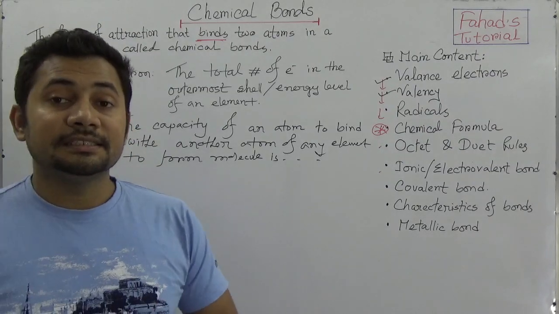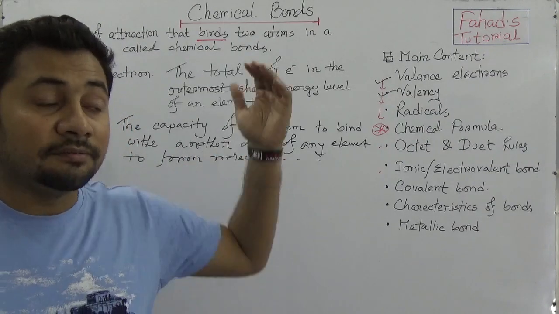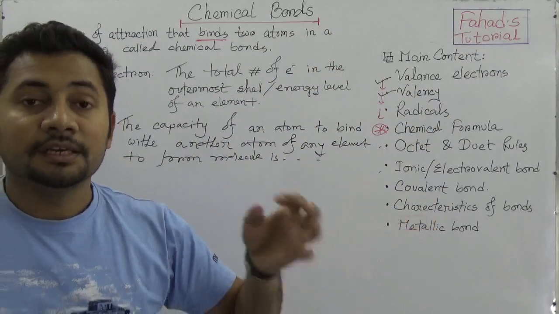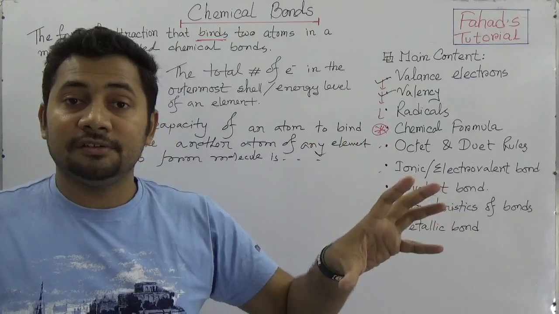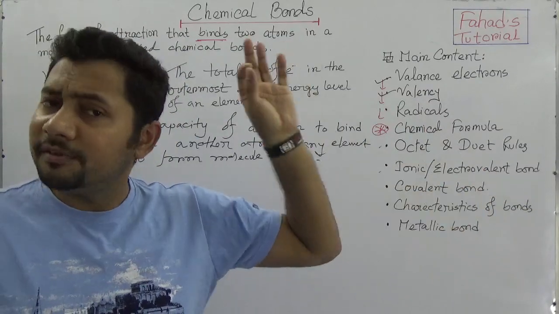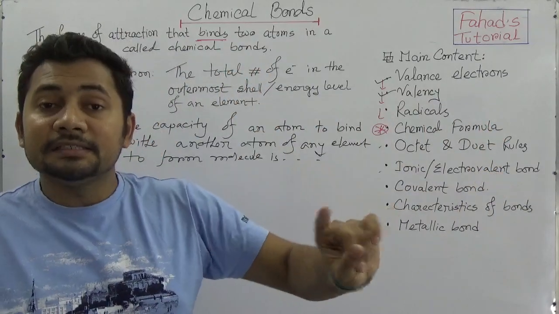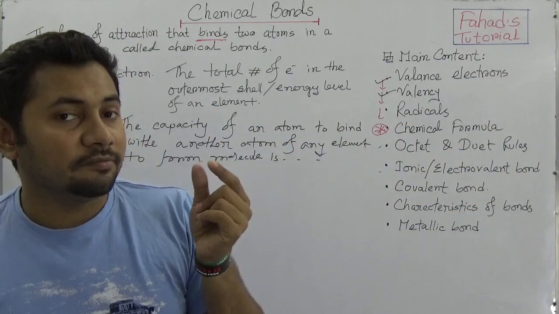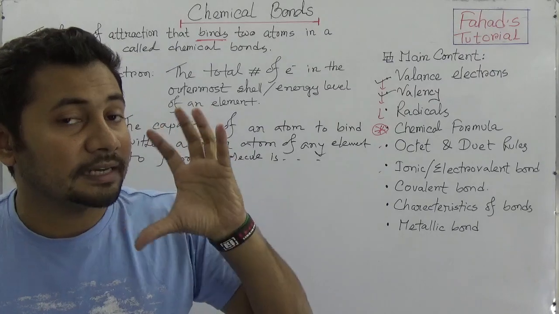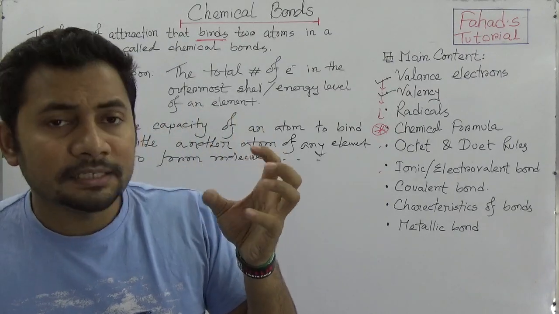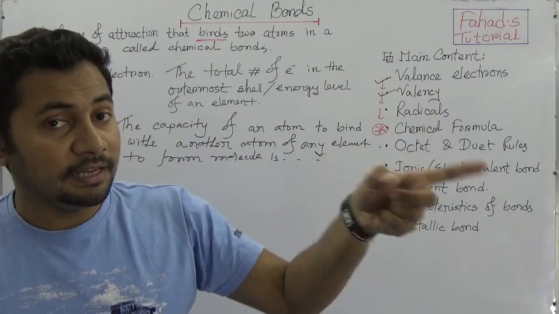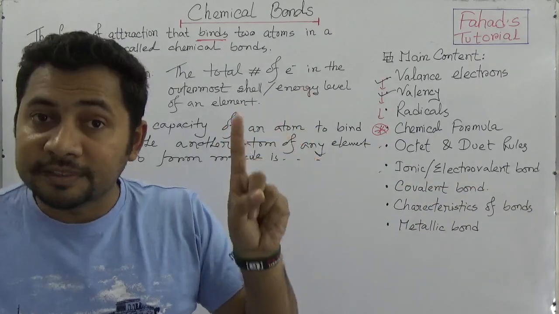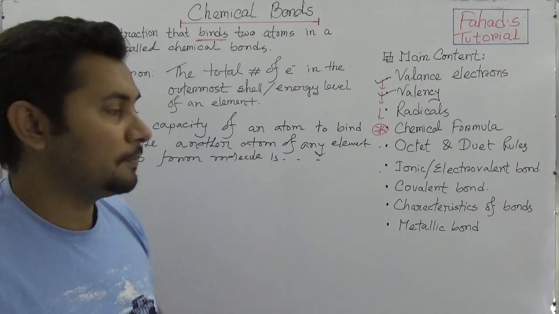So what is the difference between valence electrons and valency? These two are not the same. The number of total electrons of the outermost shell of any element is the valence electron of that element. But in the case of valency, we need to think about the capacity of binding with another atom of an element to form a molecule. How?